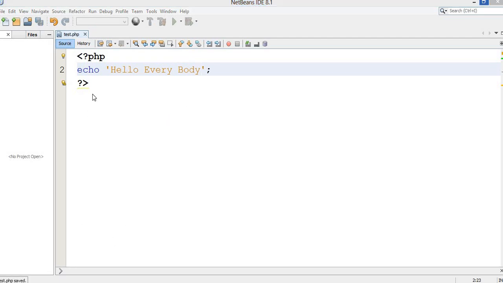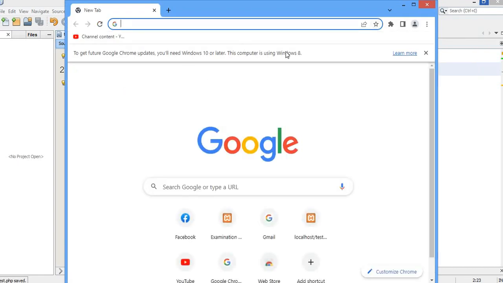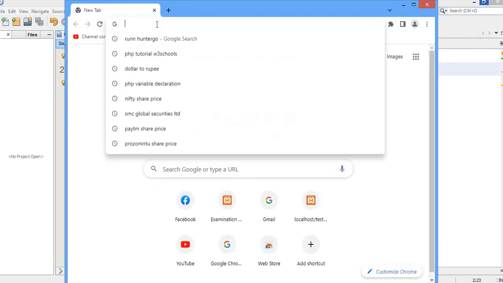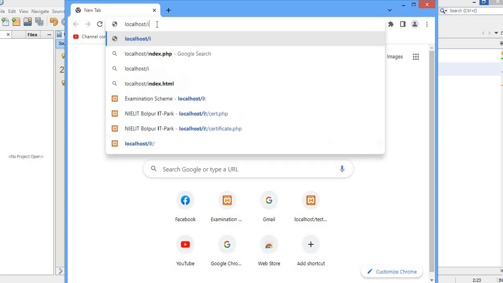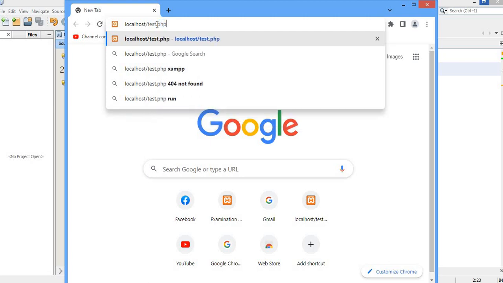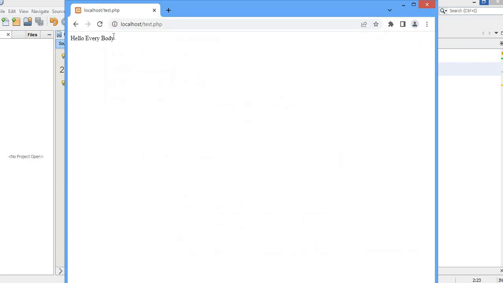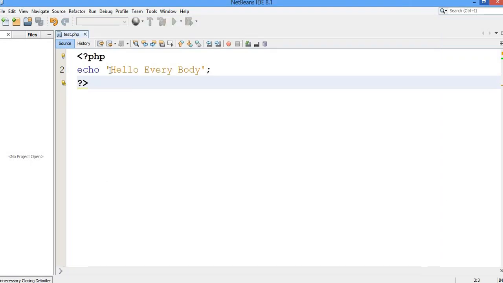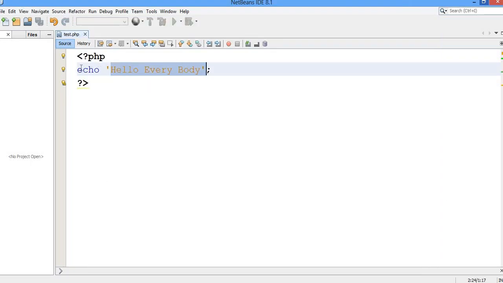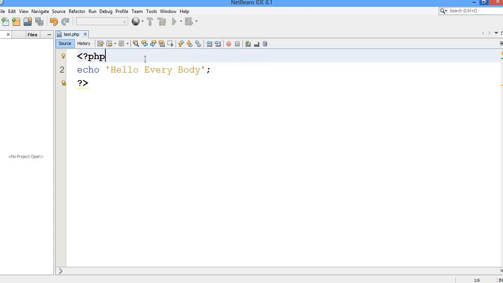Now how can we access this file? I already discussed in the previous class that we first have to access the localhost server, and then write the file name, that is test.php. Now you can see hello everybody has been printed, because I have written hello everybody inside this echo command.